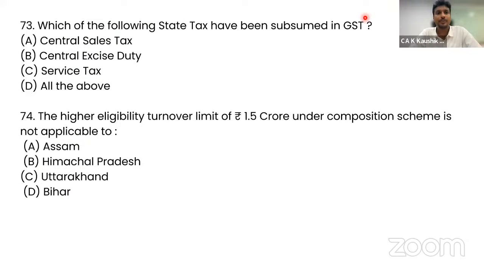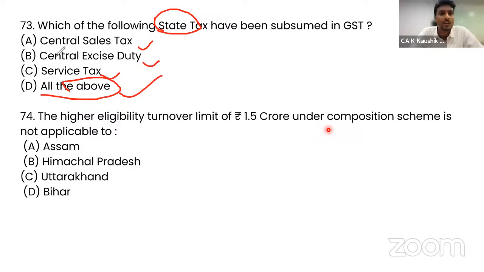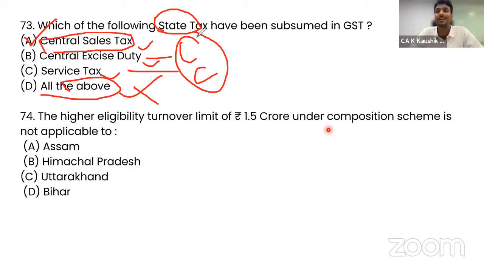Question 73. Which of the following state tax have been subsumed in GST? Now, if you simply read subsumed in GST, then you will tell central sales tax, central excise duty, service tax, all of the above as the correct answer. But you will have to read which of the state tax. Then specifically, it is only central sales tax. Option A is the correct answer. Option D is wrong because they're asking state tax. Central excise duty is levied by the Centre, service tax is levied by the Centre. That is a central tax subsumed in GST. That is not a state tax subsumed under GST. So this is where we think that we have written the correct answer, but without reading the complete question properly, we will go wrong.